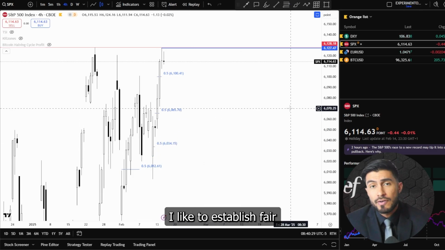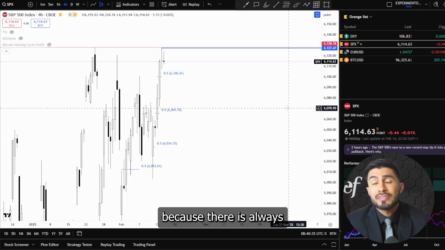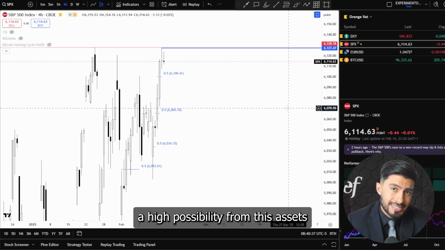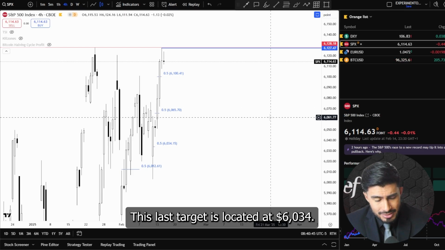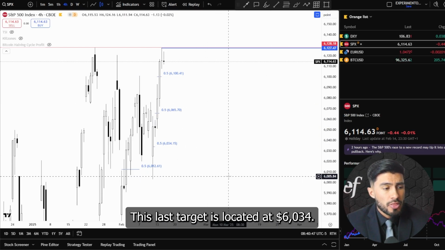I like to establish fair value gaps with the SP 500 because there is always a high possibility that this asset will try to reach these fair value gaps and make a reaction. This last target is located at $6,034.